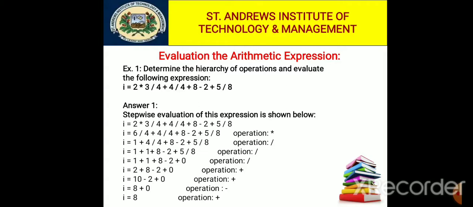So this is an example of associativity and hierarchy, evaluating the expression by the use of hierarchy of operators, precedence and associativity when there is a tie between operators of the same priority.